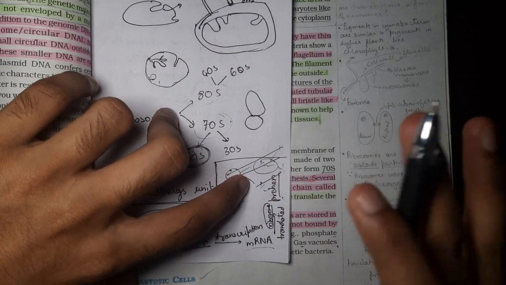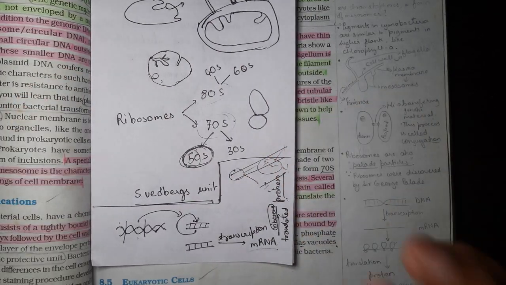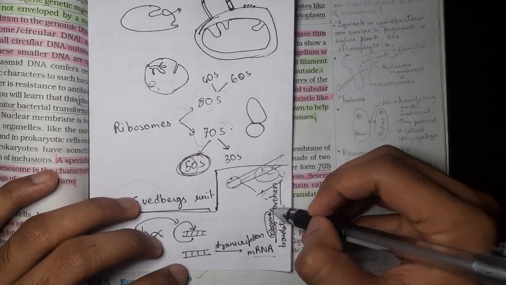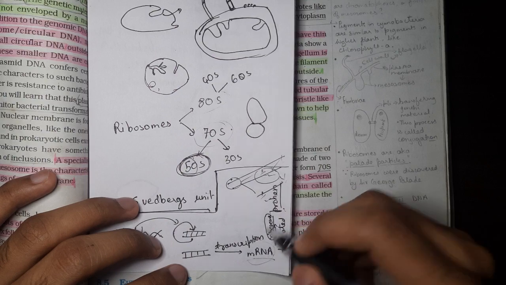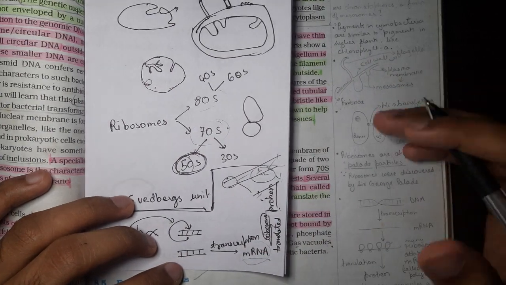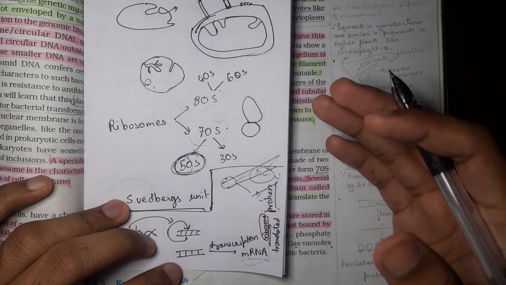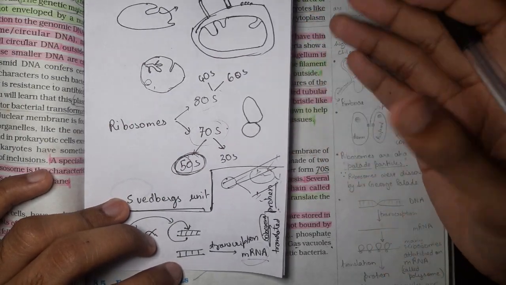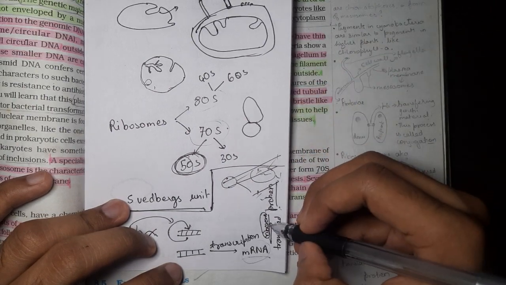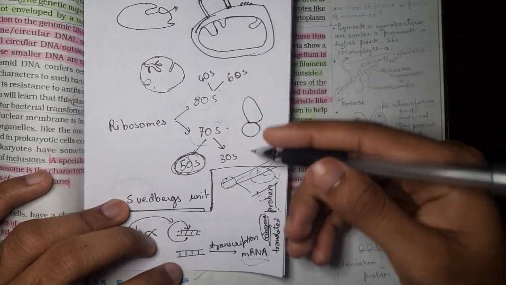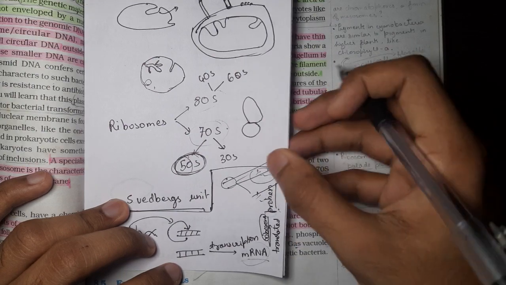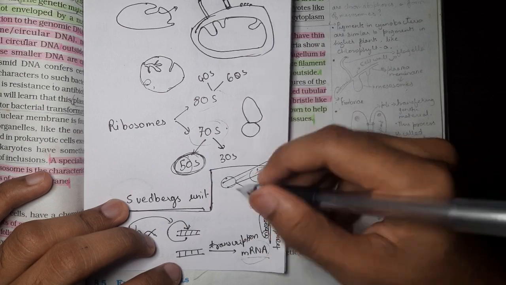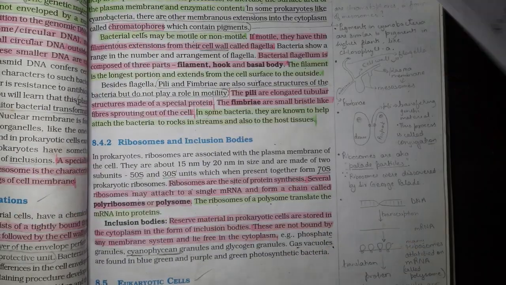I hope you understand why ribosomes are important, because they help in the process of translation into protein. If there are no ribosomes, this mRNA is in a totally different language. However useful that book of life is, if you can't understand it, what is the point? So translation is done by ribosomes, and this protein can be used in the cell to form whatever is necessary in the cell.